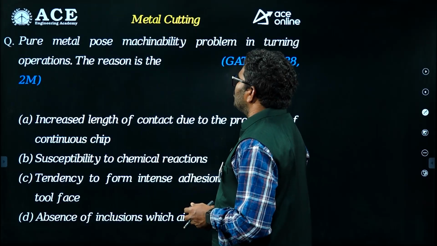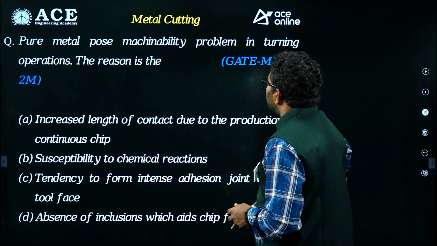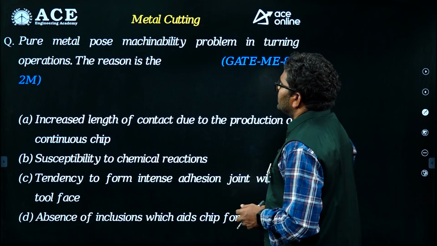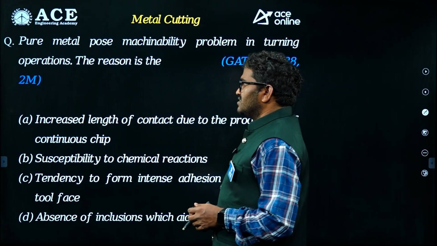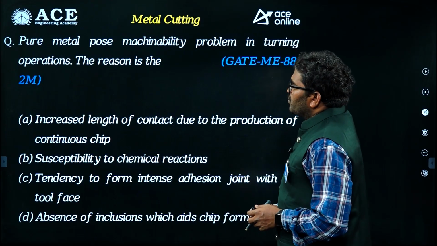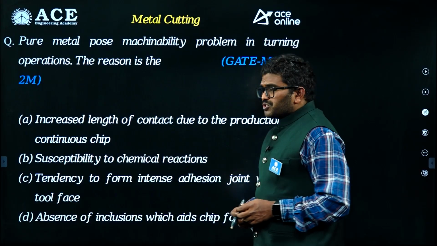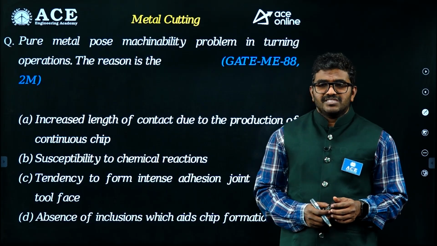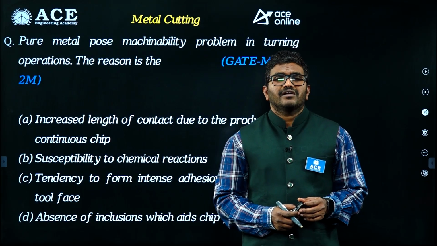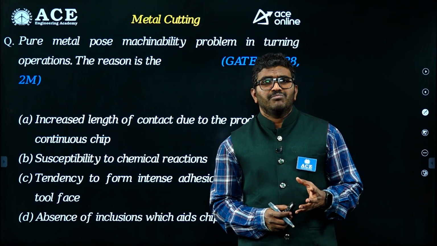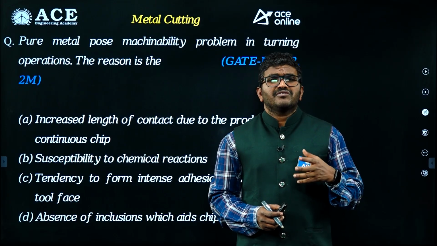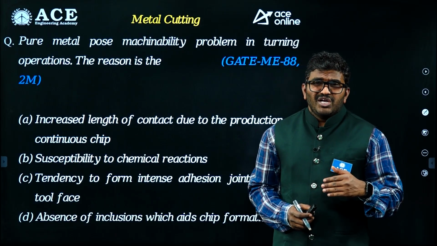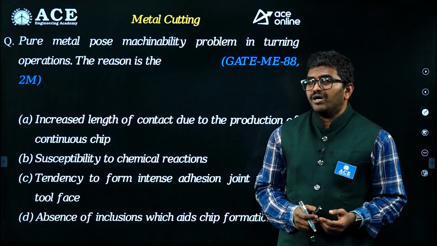Pure metal poses machinability problem in turning operations. The reason is, see, pure metals generally, compared to alloys, have more ductility. Because of that more ductility, continuous chip is going to be formed.